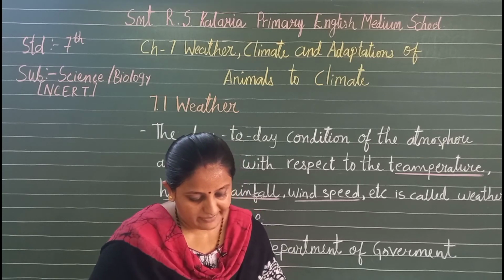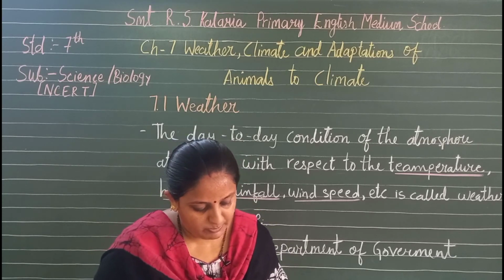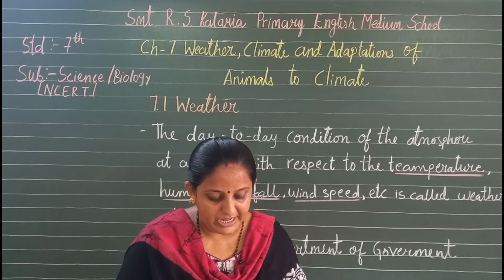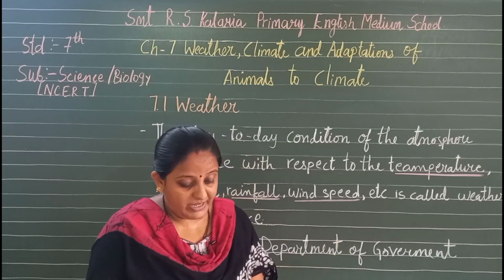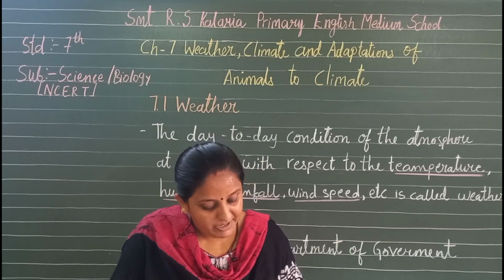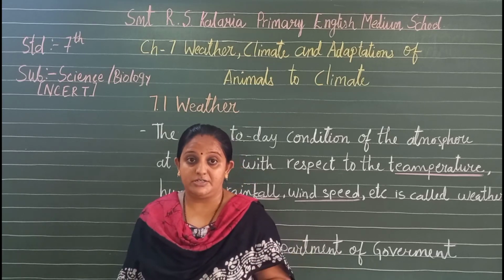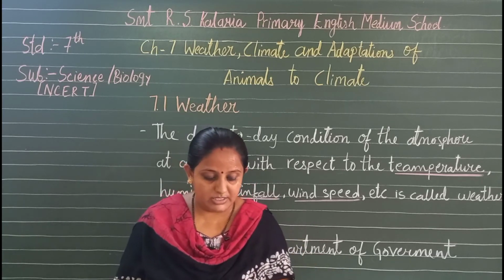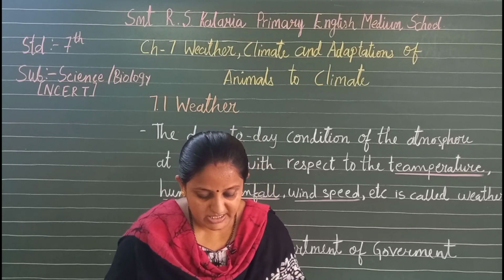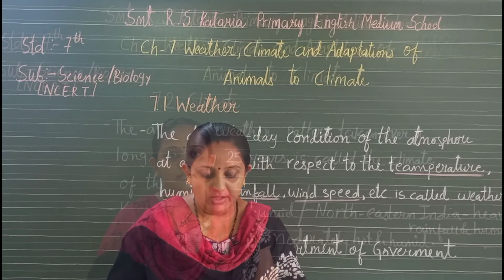We also understand that there are special thermometers for the purpose of recording everyday temperatures. So we can say special thermometers are there for this purpose, to record the maximum and minimum temperature. We also understood that all the changes that occur in the weather are caused by the sun. So this is about the weather.